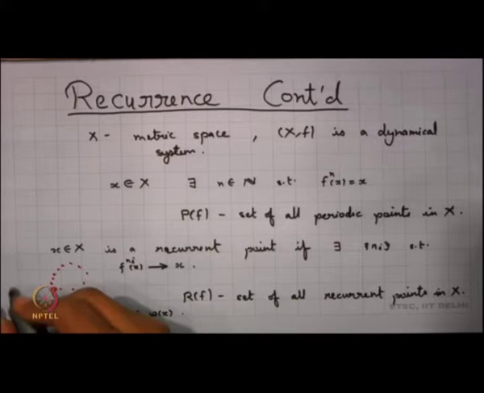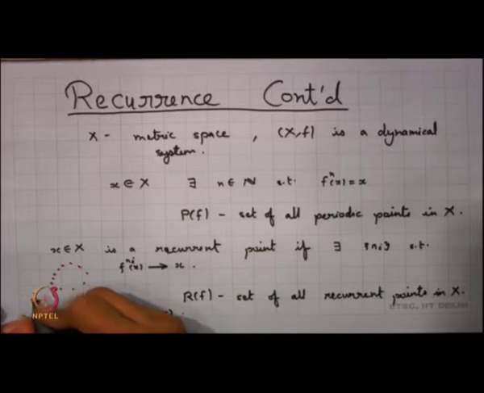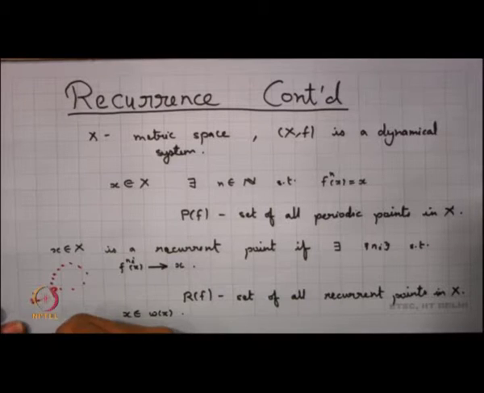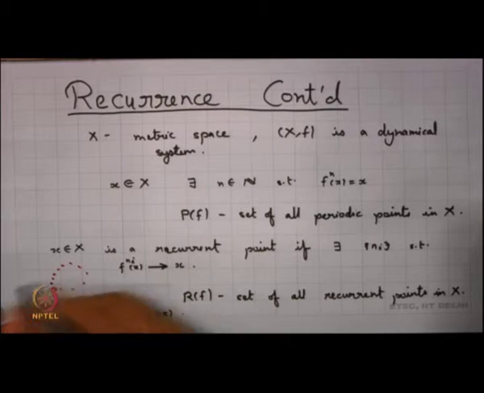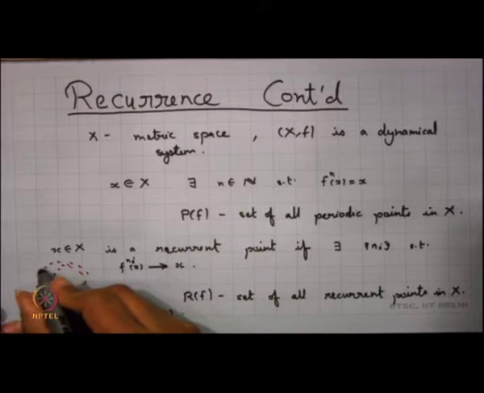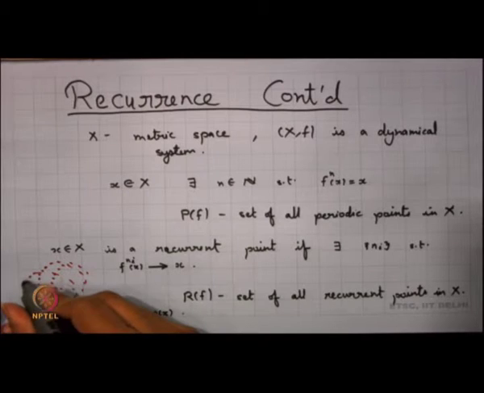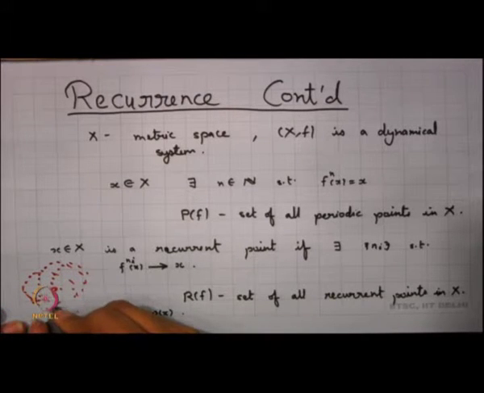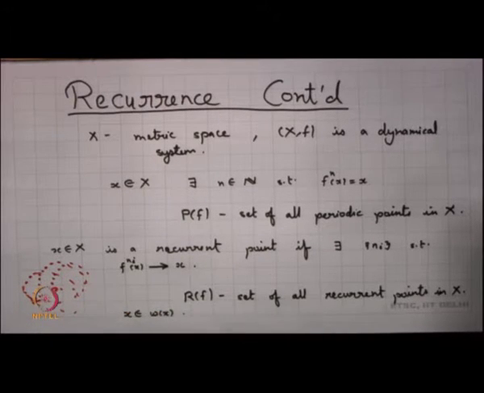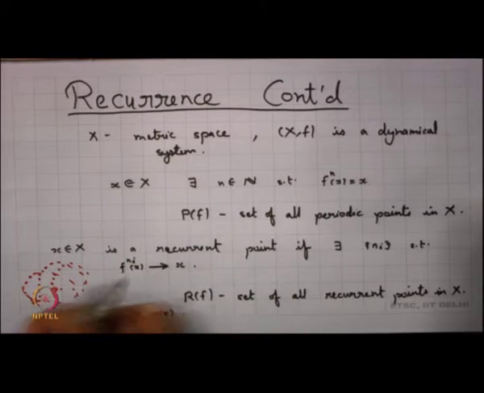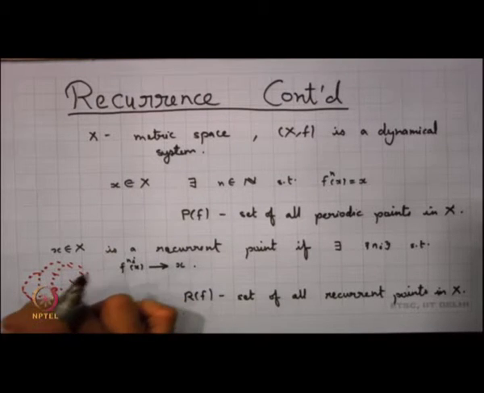But if x is a recurrent point, then x does not return back to x itself, but it returns back arbitrarily close to x. Maybe in the next step it returns back arbitrarily close to x, and so on. So a point is returning arbitrarily close to itself.